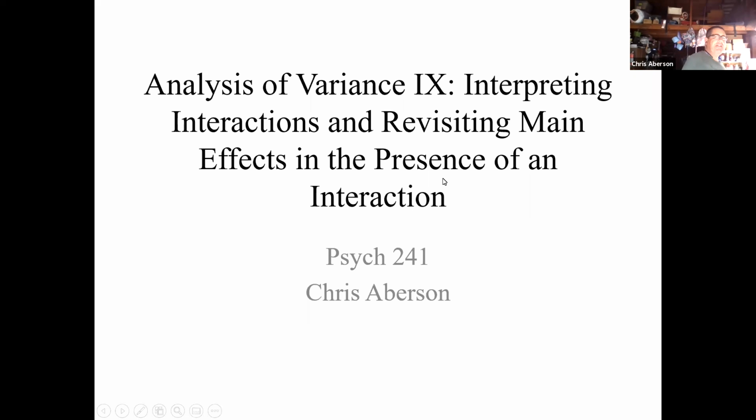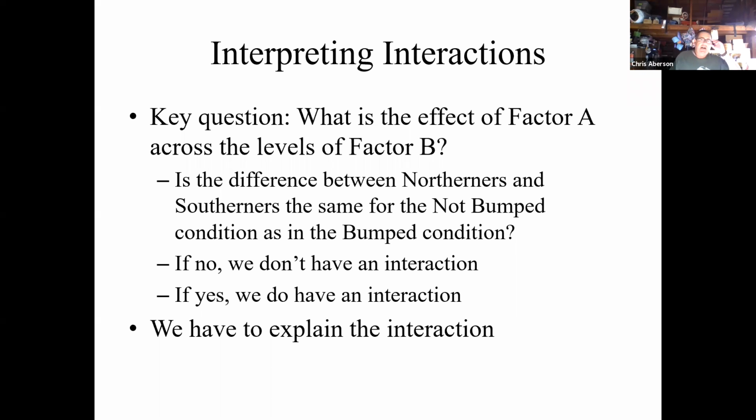All right, interpreting interactions, revising our conclusions about main effects in the presence of an interaction. The key question in interpreting interactions is, what's the effect of factor A across the levels of factor B? Another way to say this is, is the difference between the northerners and the southerners in terms of their aggression the same in the not bumped condition as it is in the bumped condition?